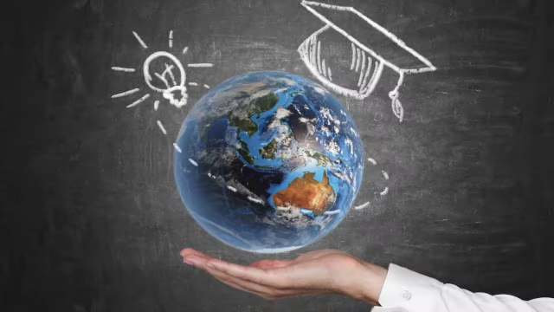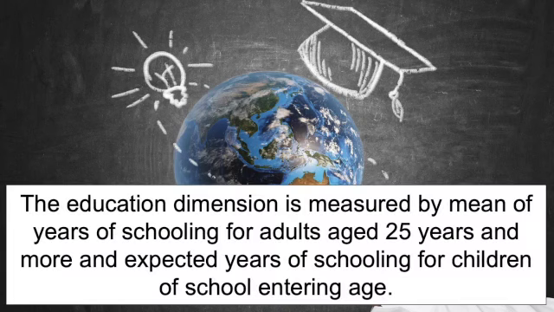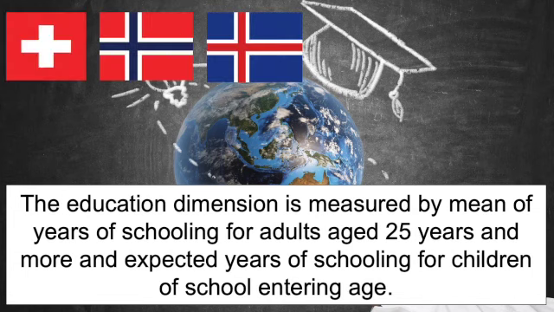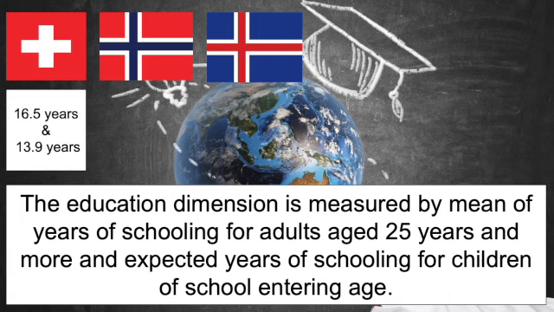Now, when considering education, there are two factors to consider. There's the mean years of schooling and the expected years of schooling. Again, we'll consider the top 3 ranking countries: Switzerland, Norway, and Iceland. Switzerland has expected years of schooling at 16.5 and the mean years of schooling is 13.9 years.